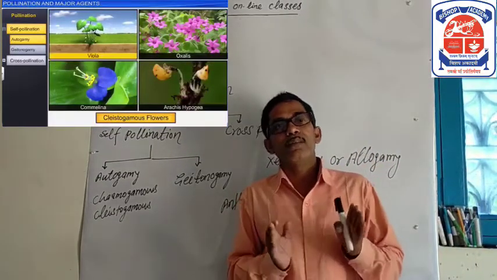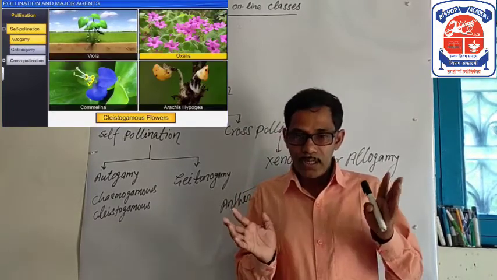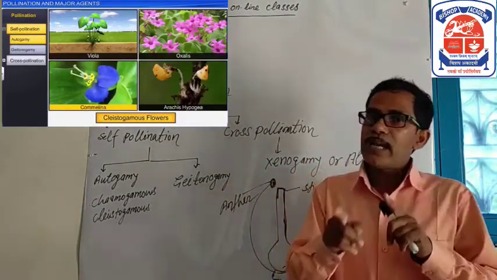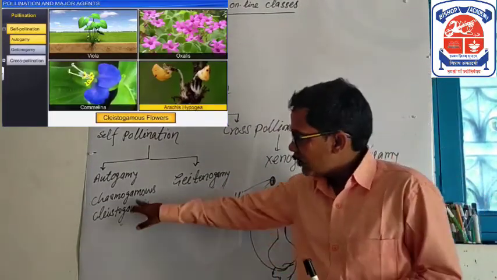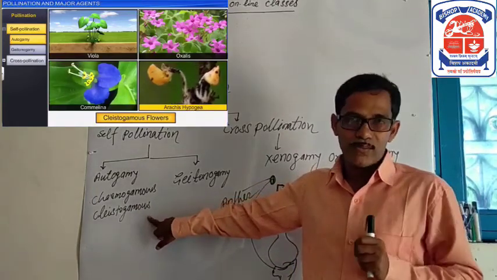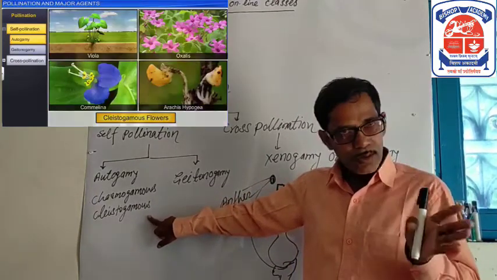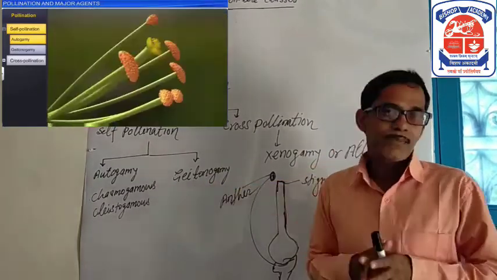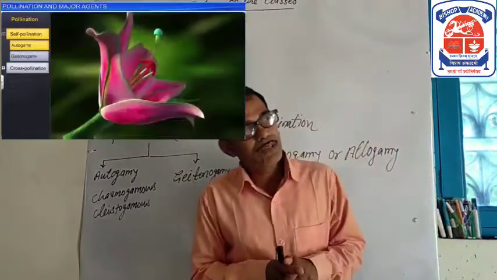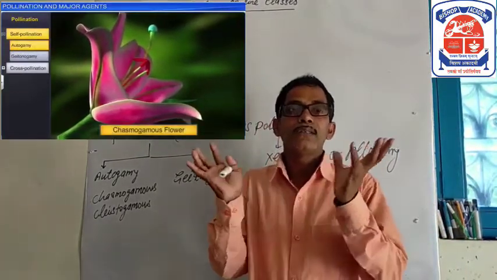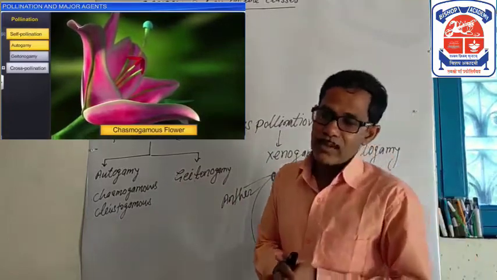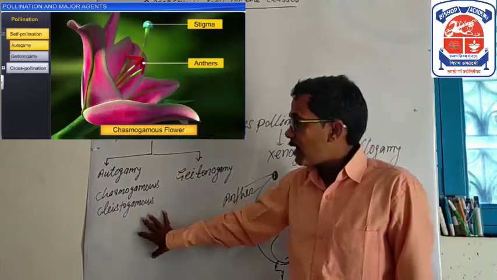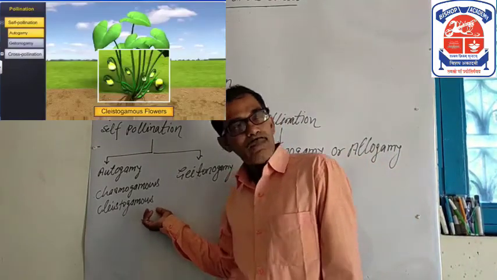Some plants such as Viola, Oxalis and Commelina produce two types of flowers, chasmogamous flowers and cleistogamous flowers. Firstly, what is a chasmogamous flower? A flower whose petals are always open is called a chasmogamous flower. And what is a cleistogamous flower?